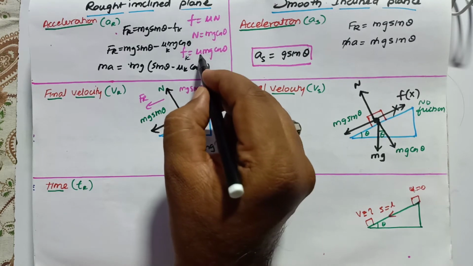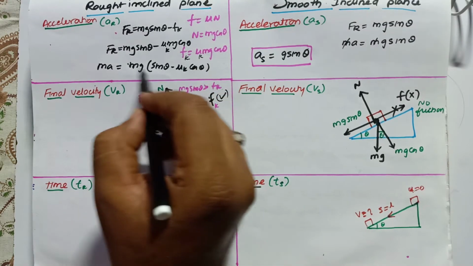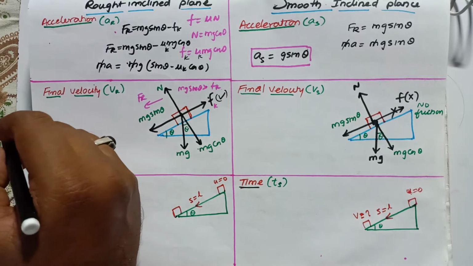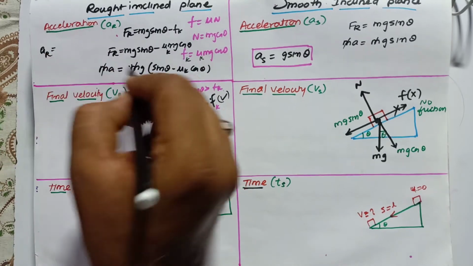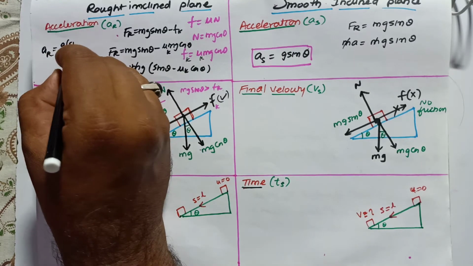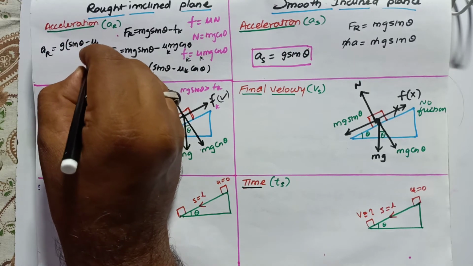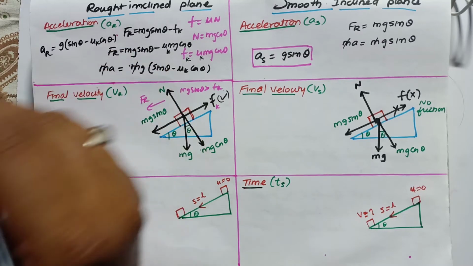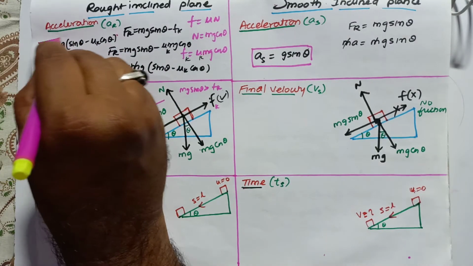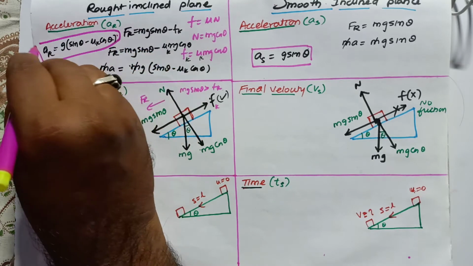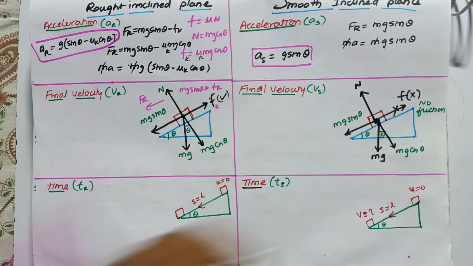So fk can be taken as mu k here. So if you take mg common, m gets cancelled here. Then what is left at last? Acceleration of a rough surface is equal to g into sin theta minus mu k cos theta. This is the final formula, which I am going to keep in the box here. So rough means this one, smooth means this one.